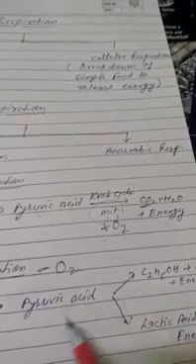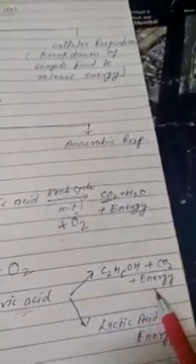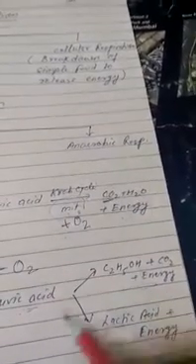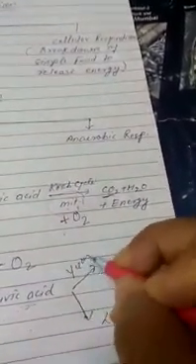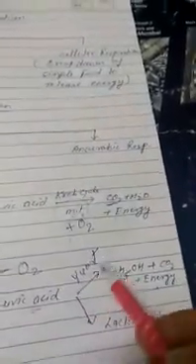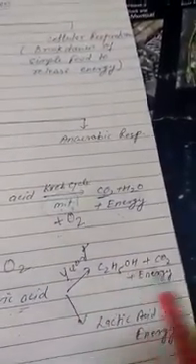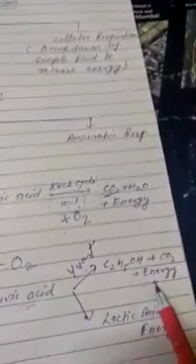In some microorganisms, pyruvic acid is converted into ethyl alcohol, carbon dioxide and energy. Clear? And it occurs in yeast cell. You all know what is yeast cell? It is a unicellular fungus. So in yeast cell, pyruvic acid is converted into ethyl alcohol, carbon dioxide and energy.